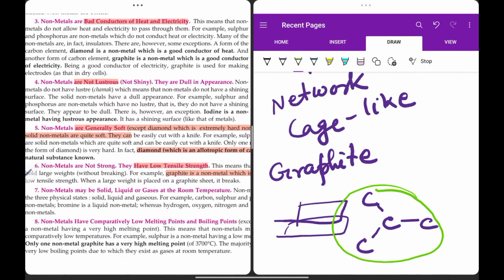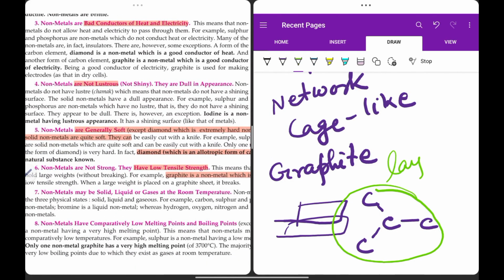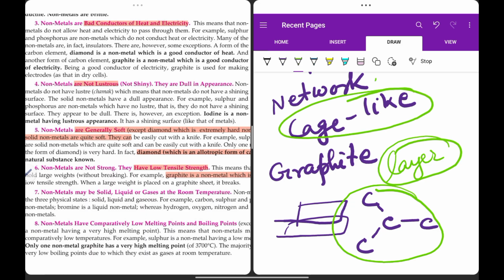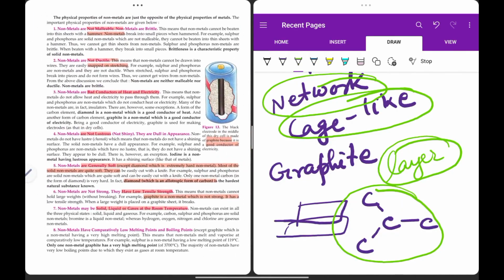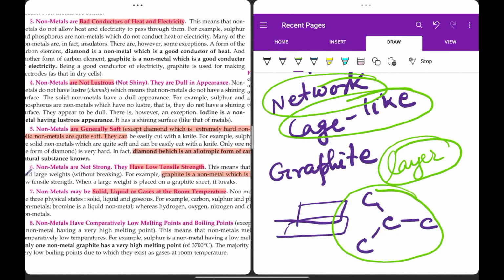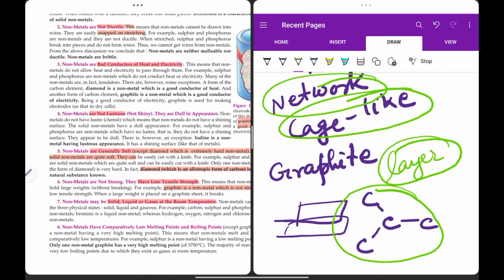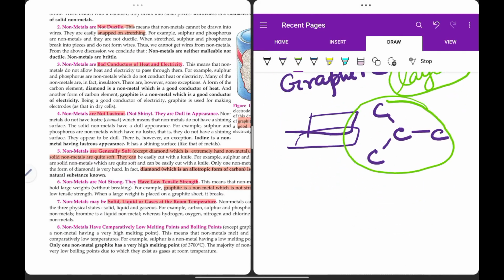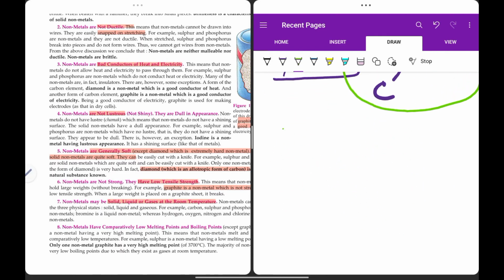And how is the structure of graphite? It has a layer like structure, whereas in diamond it has a cage like structure. It's a network like structure, and so it's very, very hard, close packed structure. Non-metals can be solid, liquid, or gases at room temperature, like carbon, sulfur, and phosphorus. They are solid. Bromine is liquid. Hydrogen, oxygen, nitrogen, or chlorine, they are non-metals which are gaseous in nature. So what did I say? I said non-metals can be solid, can be liquid, can be gases.